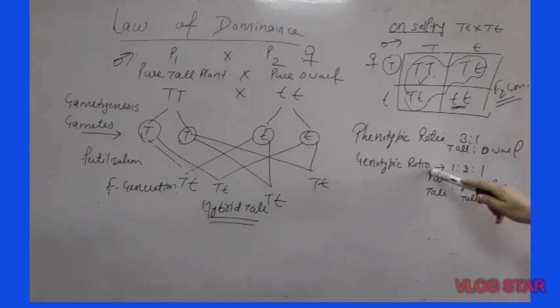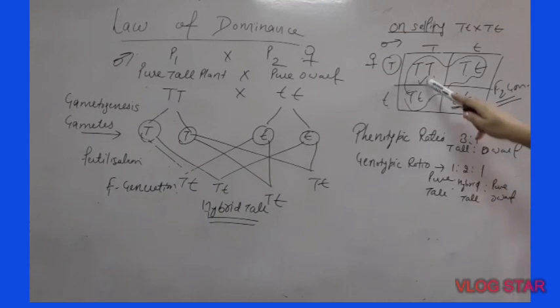But if you write genotypic ratio, you must write one is pure tall because this is only homozygous condition. And in these two heterozygous condition, these are indeed tall, but these are hybrid tall. So I have written hybrid. And one is only pure dwarf.